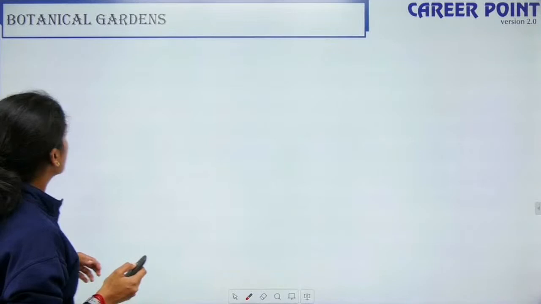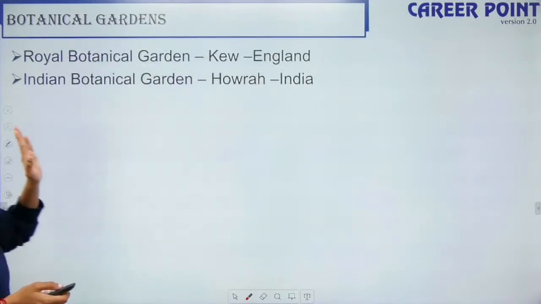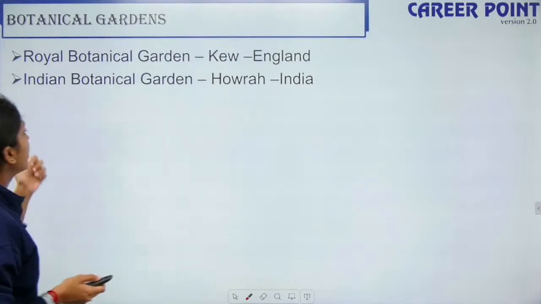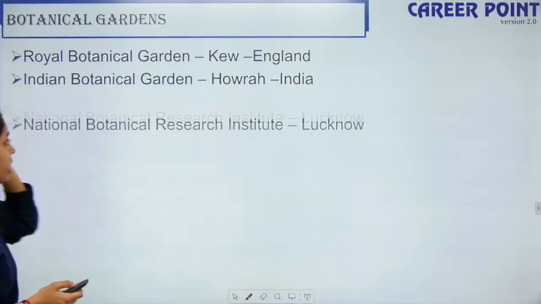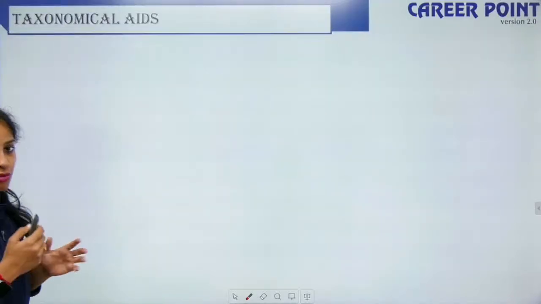And the last one is, I guess, yeah, these are some of the botanical gardens. Royal Botanical Garden, Kew, England. Indian Botanical Garden, Howrah, India. National Botanical Research Institute, Lucknow. So these are some of the famous ones.